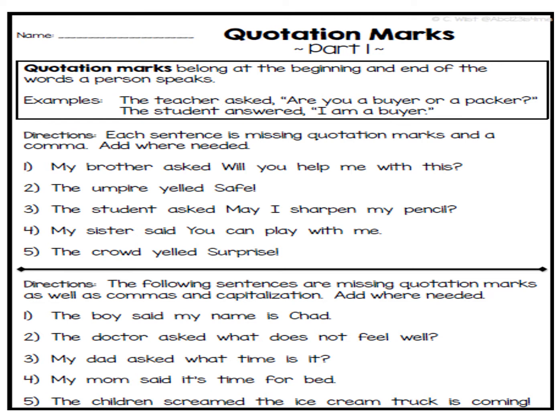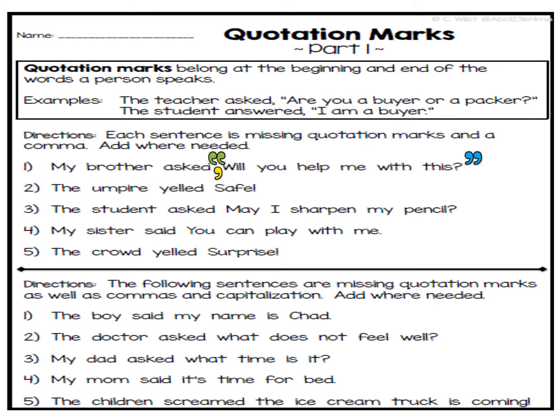Let's try some practice. Directions. Each sentence is missing quotation marks and a comma. Add where needed. So commas are going to go after it says something like, "My mother said," comma, and then the quotation marks around what was said. So let's practice. My brother asked, "Will you help me with this?" Asked with a comma and quotation marks, and then all around, "Will you help me with this?"